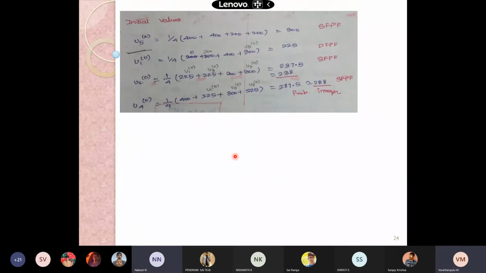So U1 is 225. Then U2 is 237.5. Let it be 238 since it was given as an integer. So take it as 238. And U4?